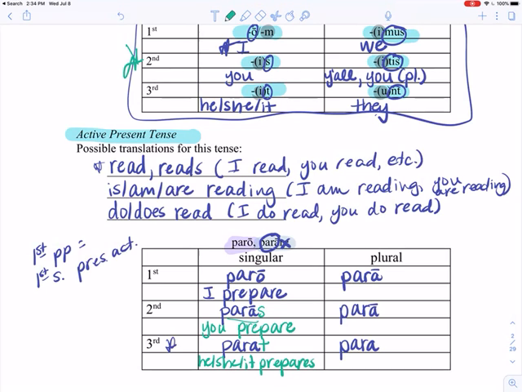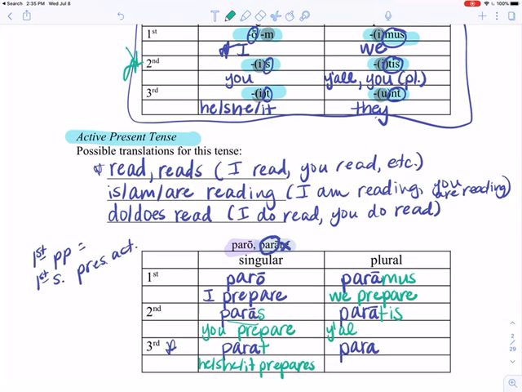Okay. For first plural, I'm going to add mus. So I'm going to have paramus. And this is going to be we prepare. Okay. Second plural, we're adding that tis. So we have paratis. And this is going to be y'all prepare. Okay.